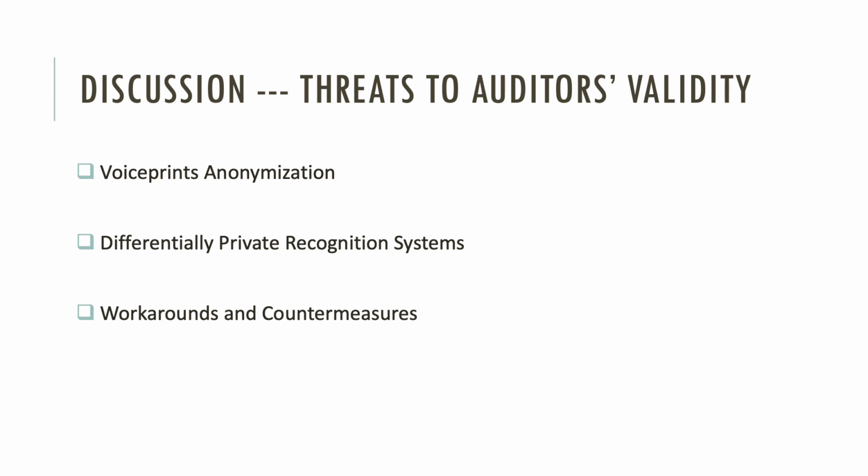Third are workarounds and countermeasures like dropout, which generally change the target model's output probability. However, the change to the probabilities of the ASR model's output is not as sensitive as the change to its translated text.